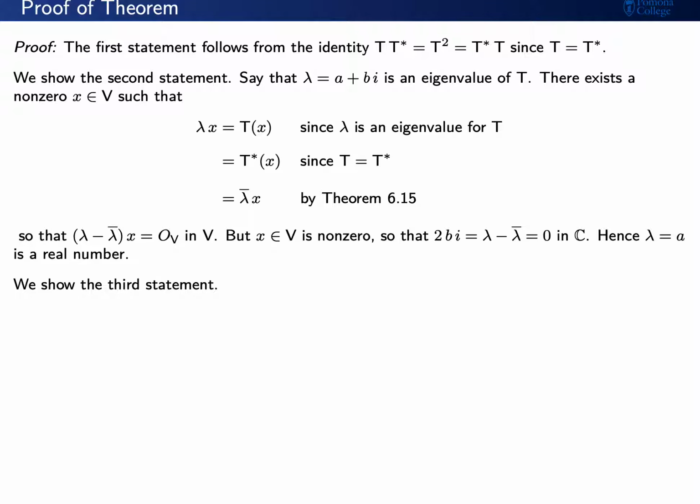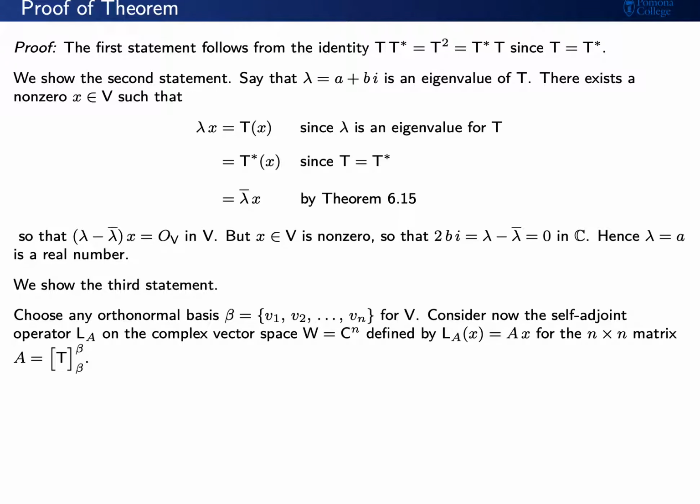Let's go ahead and show the third statement. Let's choose any orthonormal basis beta for V and consider now the self-adjoint linear operator L sub A, which is just left multiplication by A. We'll also consider the n by n matrix A that's going to come from the linear operator T. Now, let's extend the scalars just for the moment so that instead of working over possibly the real numbers, let's work over the complex numbers. We'll show in a moment that actually it really doesn't matter. We can just restrict to working over the real numbers.